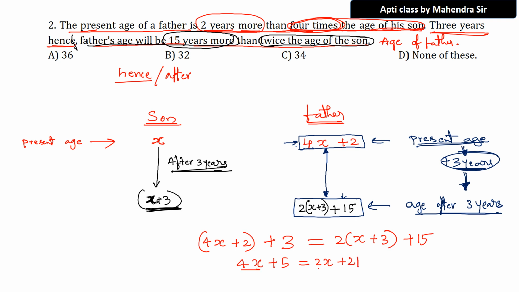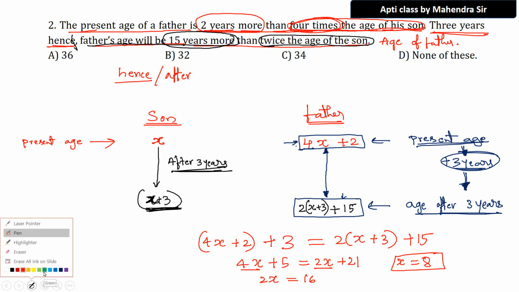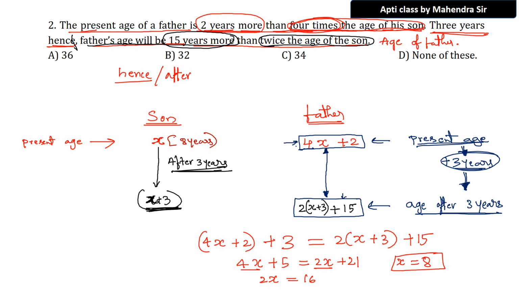So 4x minus 2x, the answer is 2x, equals minus this plus 5 will go to the right side, and you are going to get 16 here. So the x value you will get is 8. What will the x value be, tell me? 8. That is not the father's age. Don't search over there. Don't tick any of these. The x value is 8. X value is 8 means what? Whose age is x? It is the son's age. The son's age now is 8 years.